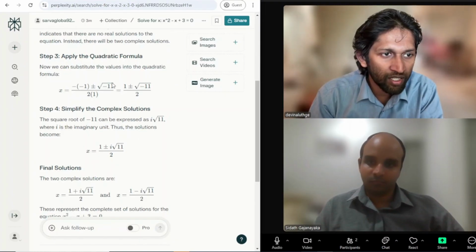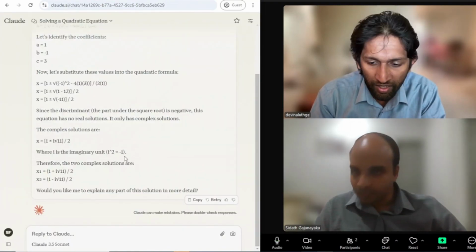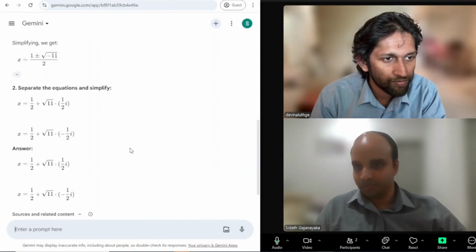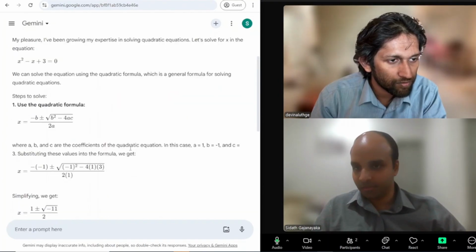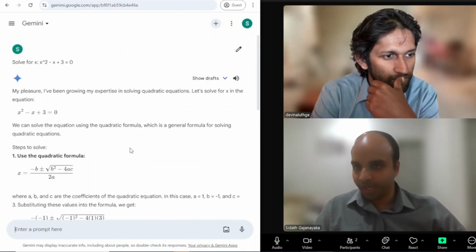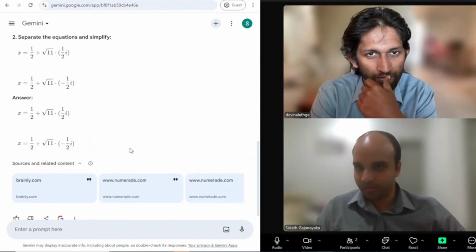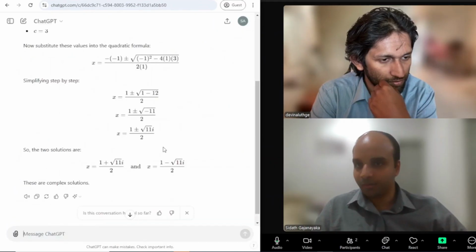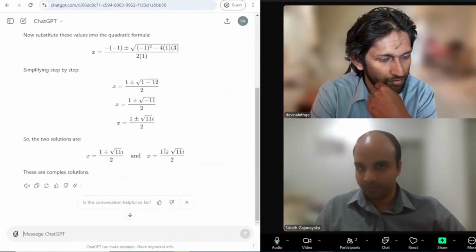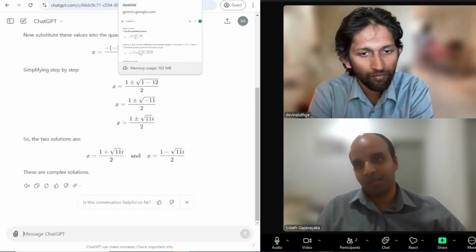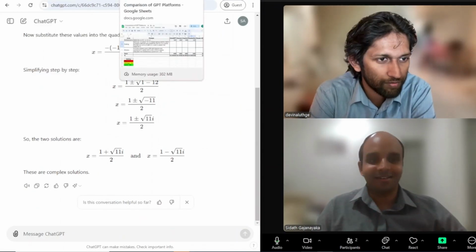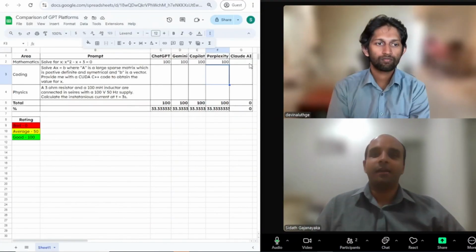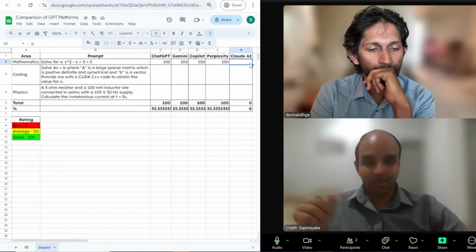Whereas in Claude AI, it specifically says the square root of negative one is i. We can just double check Google Gemini also. Yeah, Gemini doesn't talk about it at all. It just gives i. And then if you look at ChatGPT, yes, it's the same. So ChatGPT and Gemini solutions seem very close. And the others, if you look at Claude AI and Perplexity, seem more explained, and give more explanations on how to solve the equation.